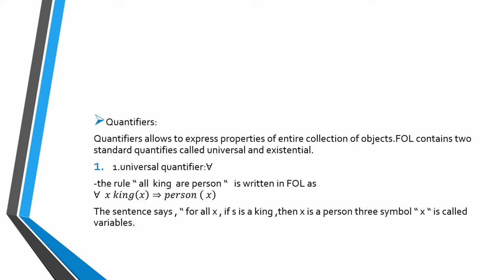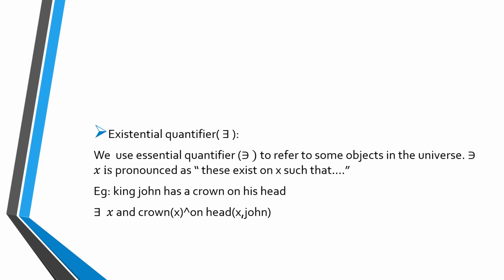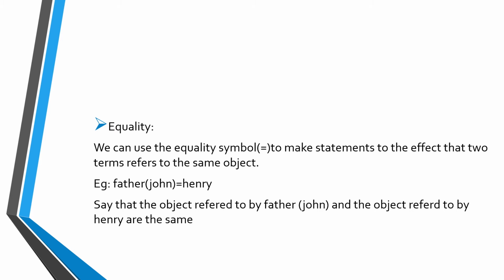Then next goes to quantifiers. Quantifiers allow us to express properties of an entire collection of objects. First order logic contains two standard quantifiers: the universal quantifier and the existential quantifier. The universal quantifier is defined by the symbol for all. The rule is: all kings are persons, and it is called the universal quantifier. An existential quantifier is used for some objects in the universe, and it is pronounced as there exists. The example is there exists x, Crown(x) and OnHead(x, John). Then it is called the existential quantifier.